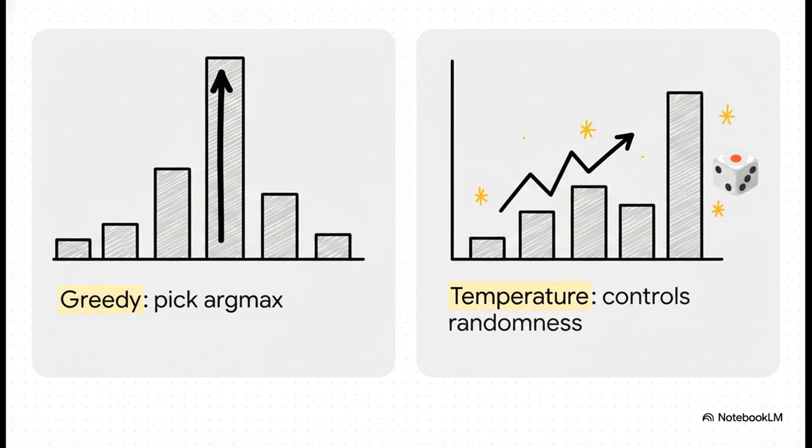If the model is using greedy sampling, it simply picks the absolute highest mathematical probability every single time. It's entirely deterministic, meaning it'll always give you the exact same, highly predictable answer. But let's say you want the AI to write a poem, or maybe brainstorm some wild startup ideas. In that case, you turn up a setting called temperature. As temperature approaches 1, the model literally flattens out that probability curve, which allows it to occasionally pick the second, third, or maybe fourth most likely word. It basically injects a dose of creative randomness right into the output.